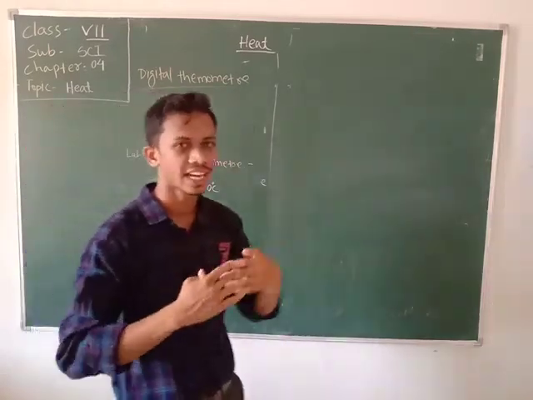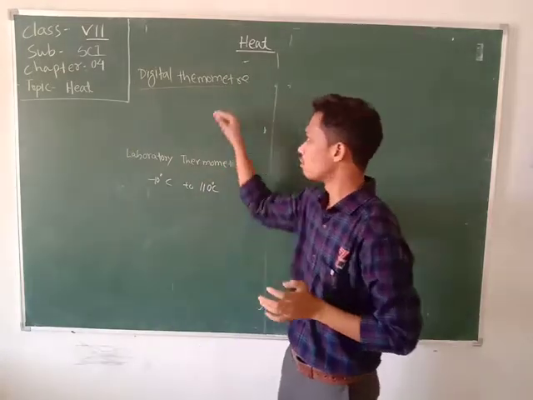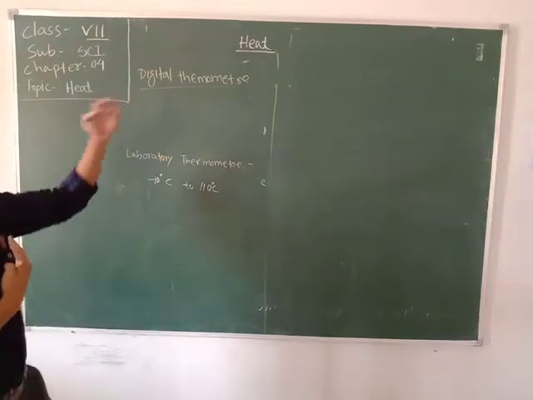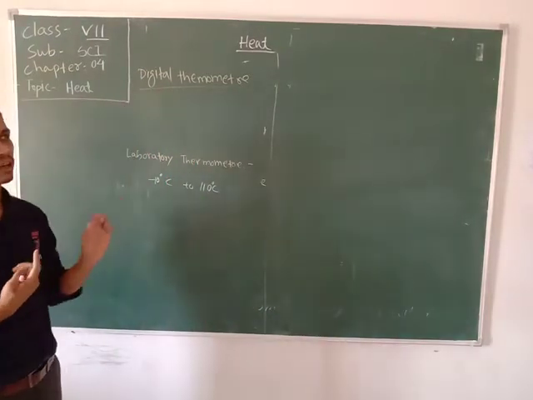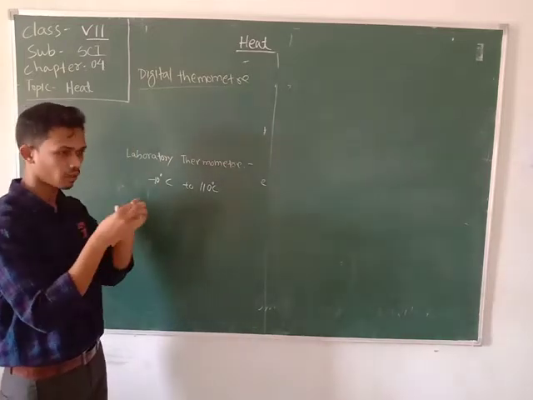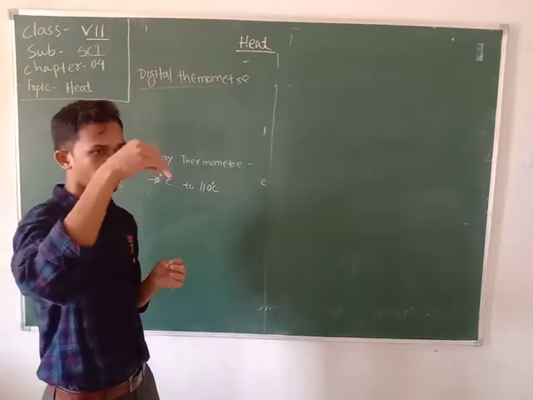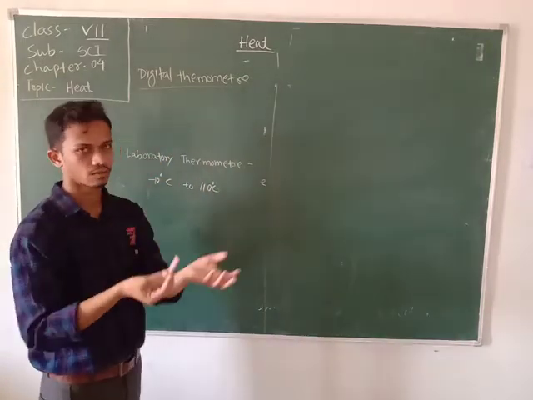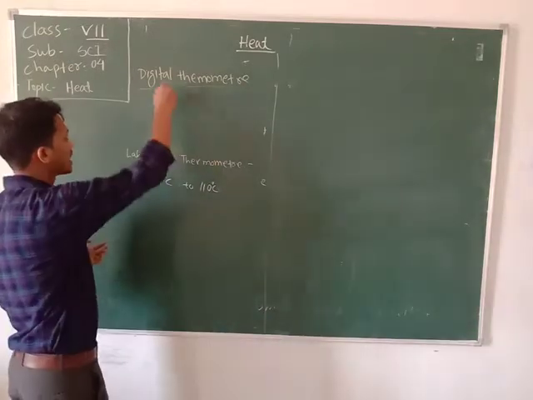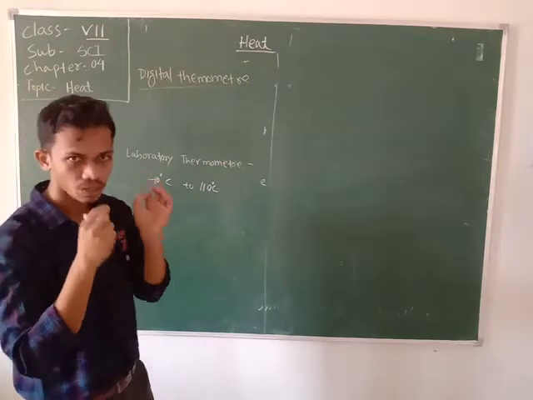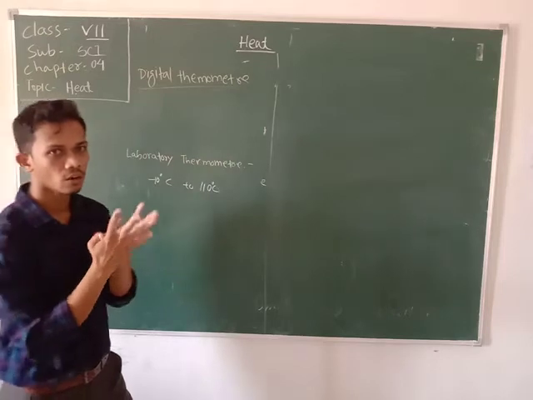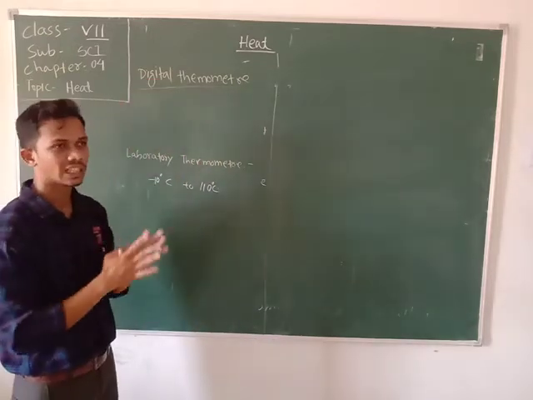Thermometer, it means such advanced types of meter. So whenever we compare the digital thermometer and the clinical thermometer, the clinical thermometer is made of glass, so it is dangerous. Unfortunately, when the thermometer falls from our hand, it has a chance to break. But the digital thermometer is made of plastic and it is very strong, so there is no chance of it breaking easily. So it is very safe.